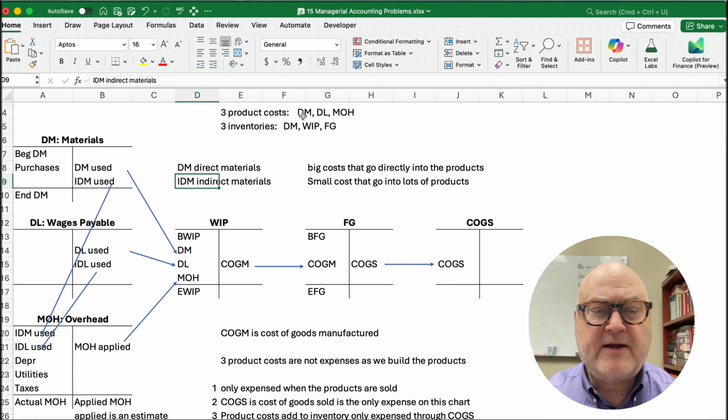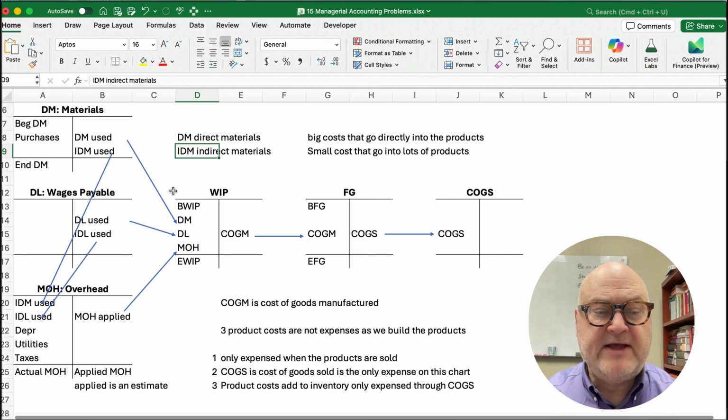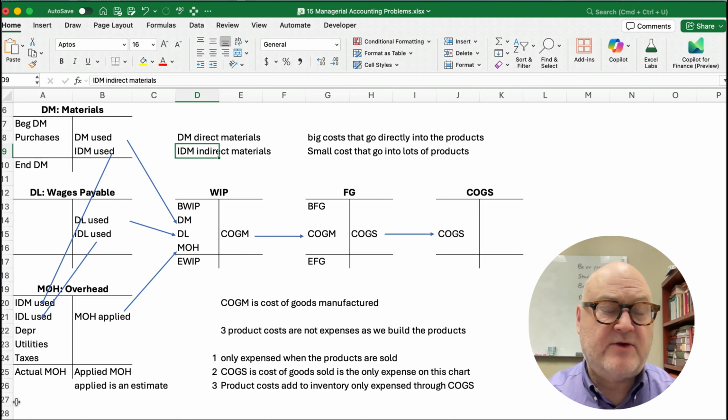We have three product costs. They're materials, labor, and overhead, and three inventories, materials, work in process, finished goods. So let me scroll right here, and I'll wait just a second. This is a perfect screenshot for you to take, and that way you can reference this. Now let me show you what happens on this.